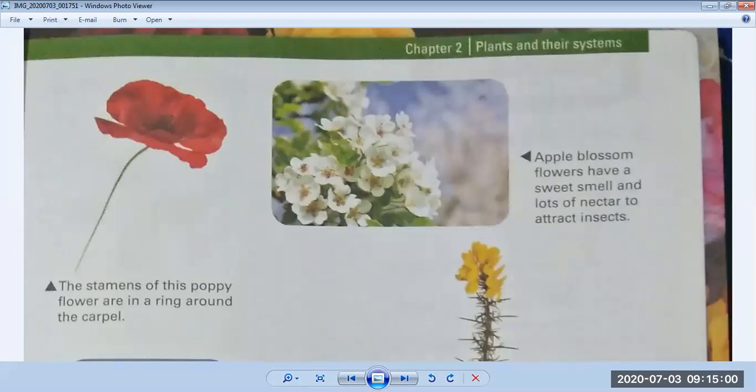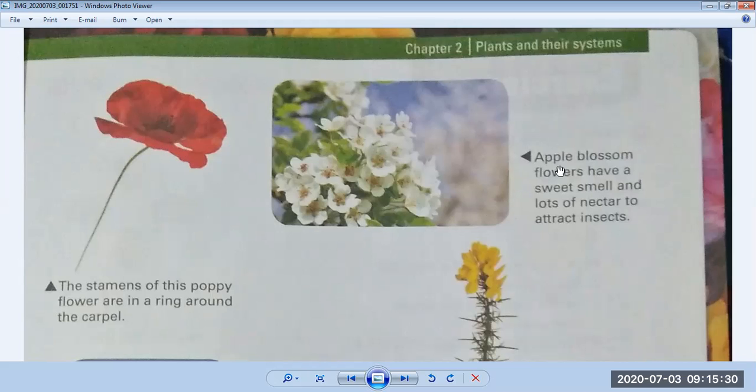Okay, Peter. You can see here the introduction of different plants. You can see the stamens of this poppy flower are in a ring around the carpel. So you can see these are the stamens. The carpel and stamen are in different shapes in different plants. So here is a poppy plant, and these stamens are like a ring around the carpel.